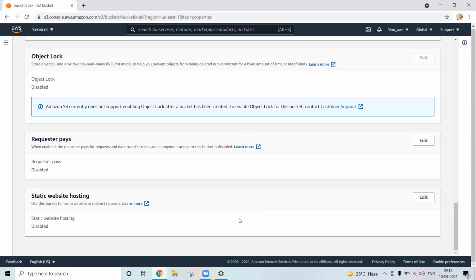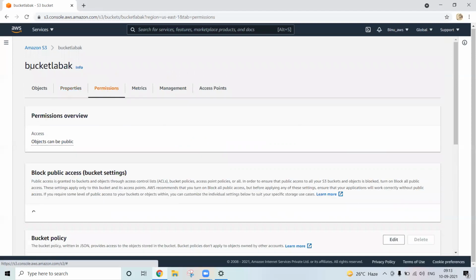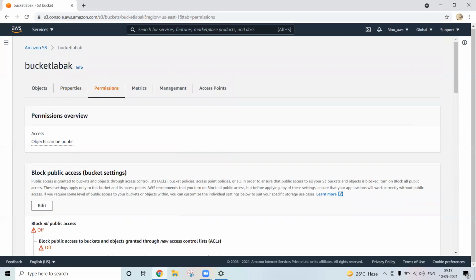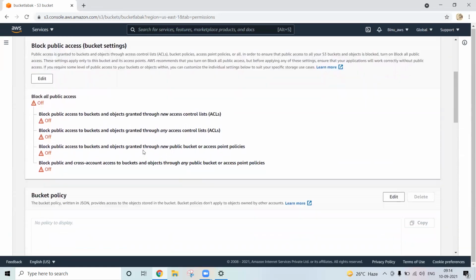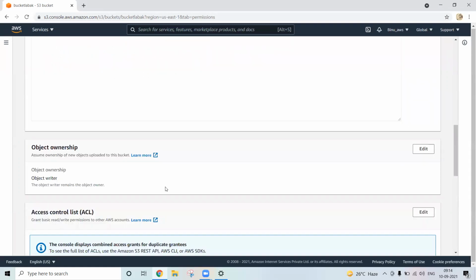Now go to permissions. You can apply permissions at the bucket level: who can access and who cannot. As of now, it is public access, so anyone can access. You can apply the policy at the bucket level through the bucket policy. This is not from the DBA point of view.